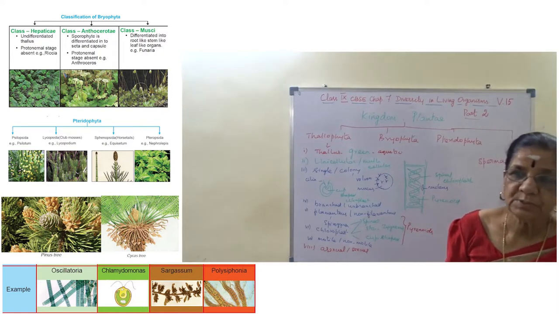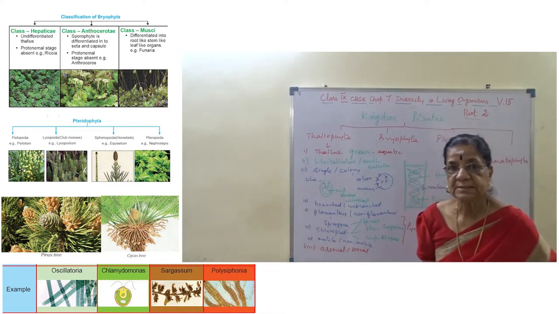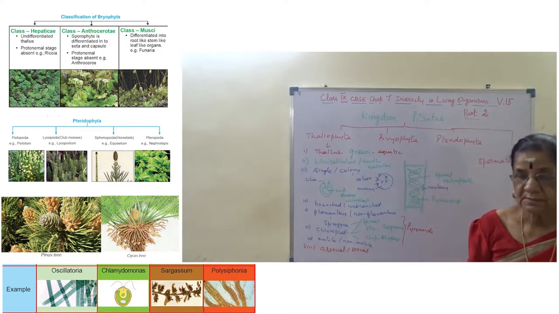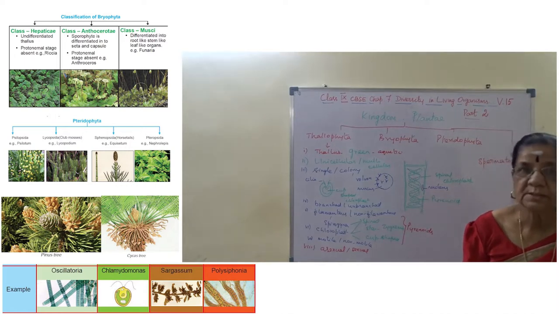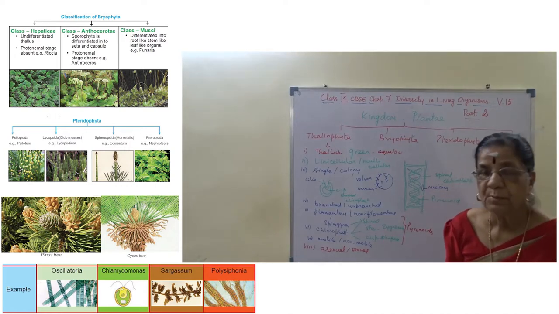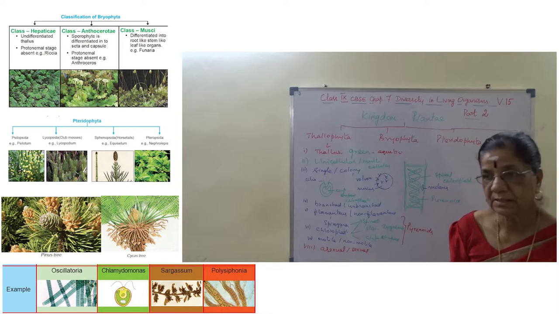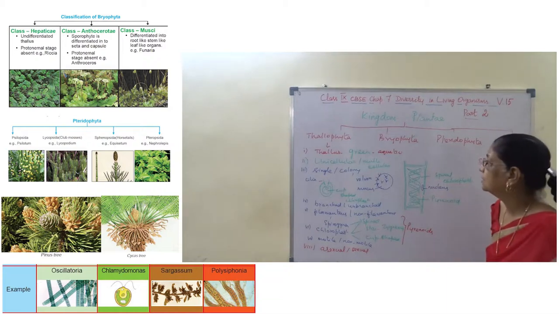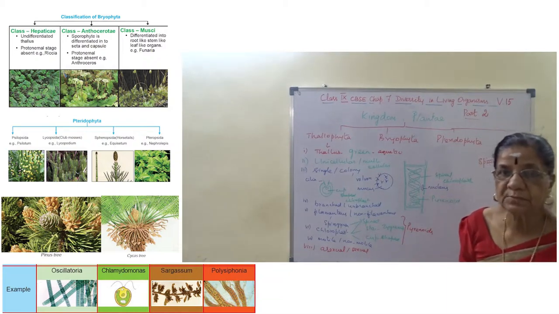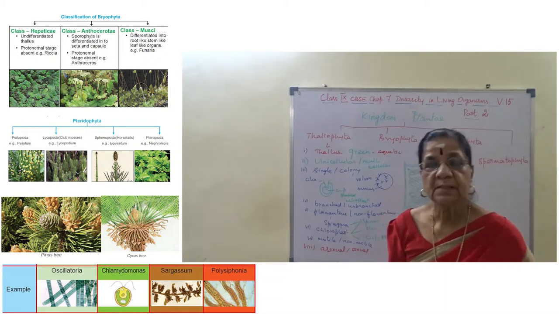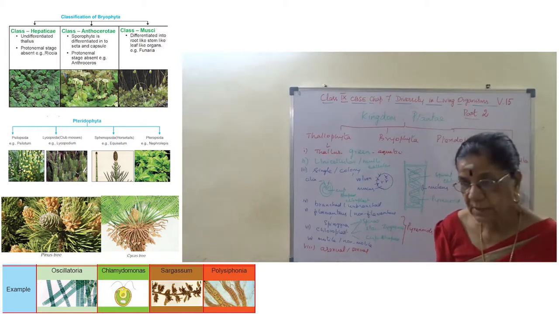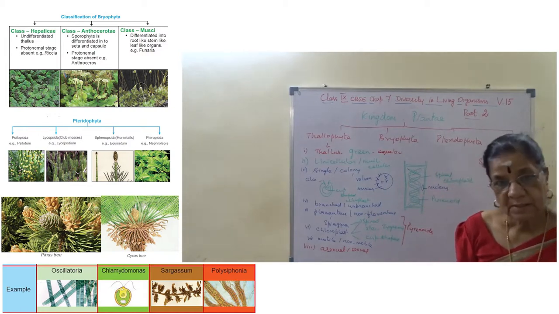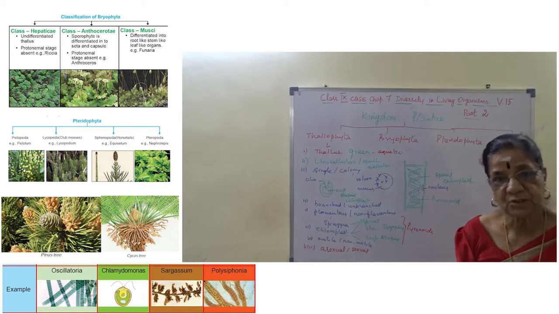So this amphibious mode of life, it has first amphibious level, water is a must. Water is a must to complete its life cycle. Otherwise we say moisture is needed to complete its life cycle. This is for bryophyte, just a brief note. Another amphibious mode of life: moisture is needed to complete the life cycle.